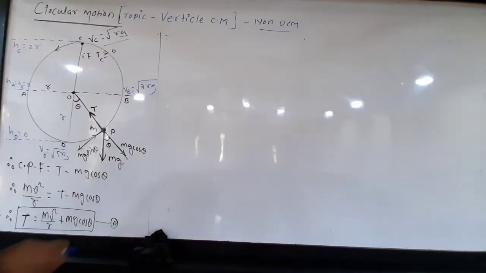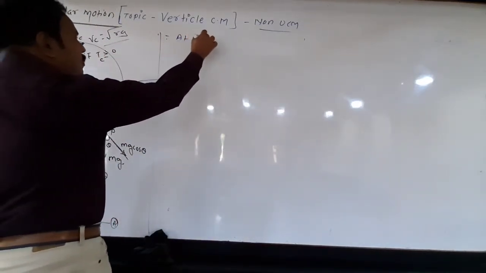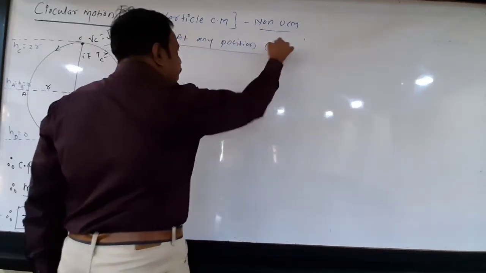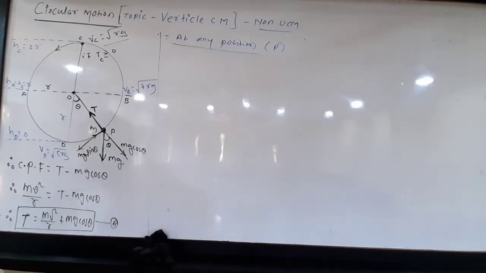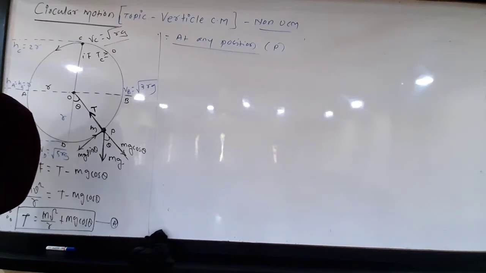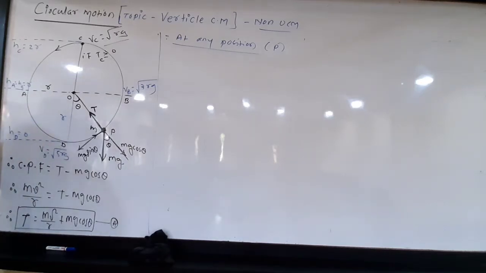Look at this. At any position, maybe point P as shown in the figure. So we have to find what is exactly the speed of the body at any position, what is the kinetic energy of the body at any position, what is potential energy, total energy and tension at any position other than top, bottom and horizontal.